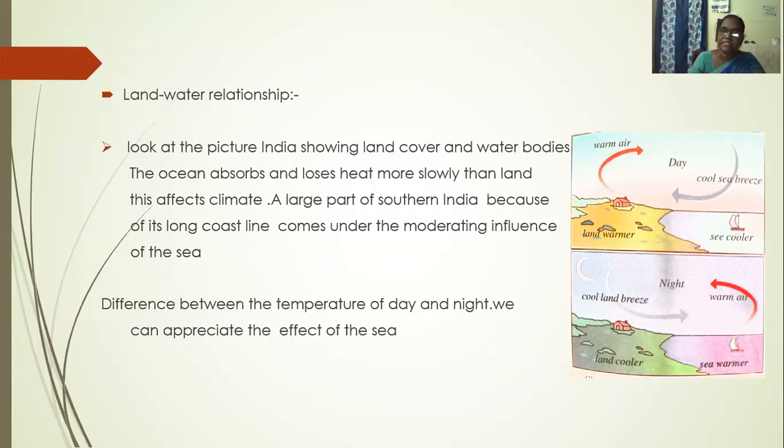Look at the picture of India showing land cover and water bodies. Water heats very fast and loses heat more slowly than land. This affects the climate.